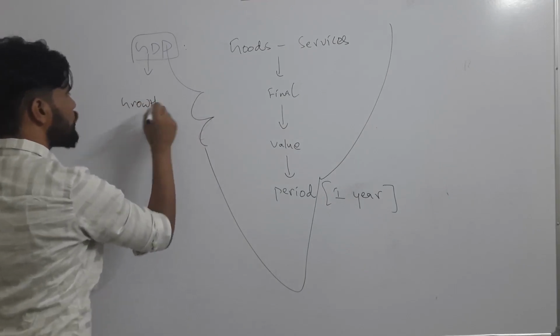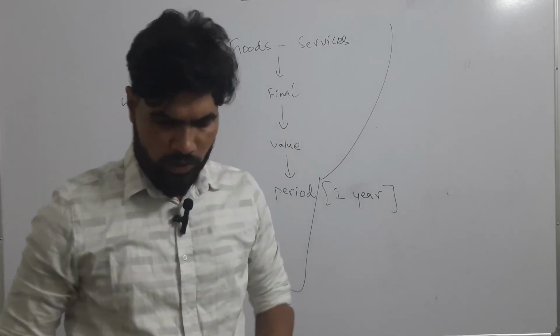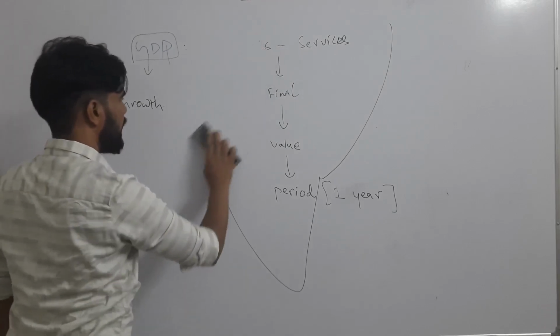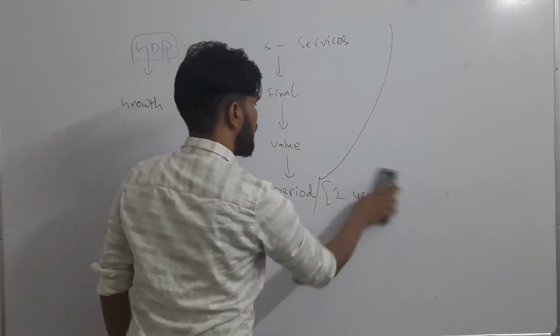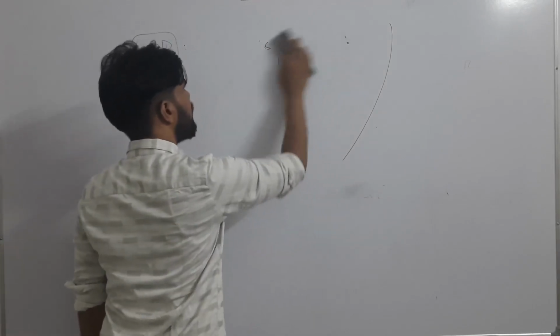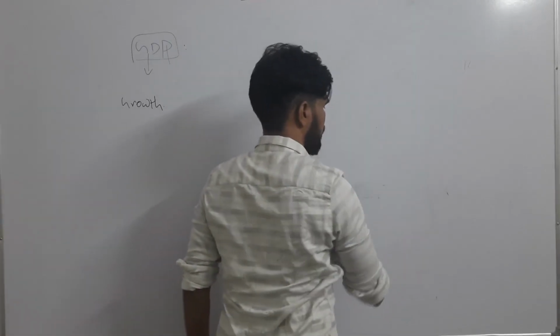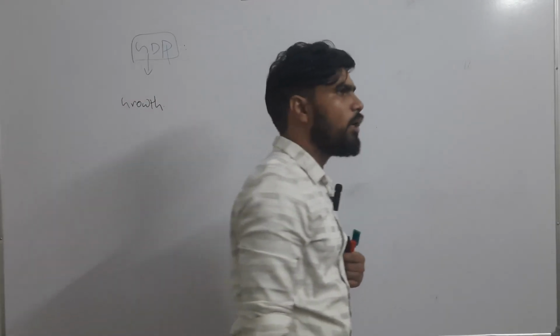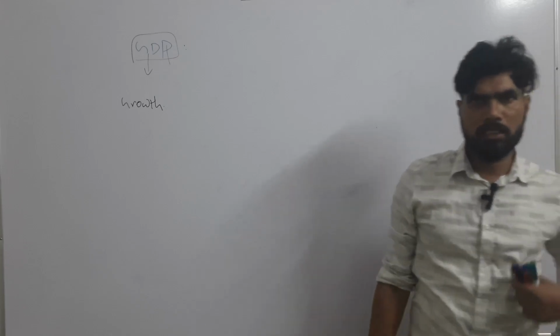Almost all countries nowadays use GDP, except a few countries like Bhutan. Instead of GDP, Bhutan is using gross national happiness.